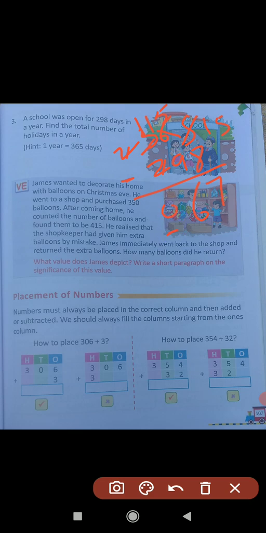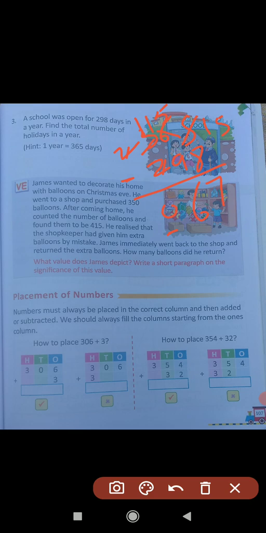Answer is 67. So the total number of holidays is 67 in a year.